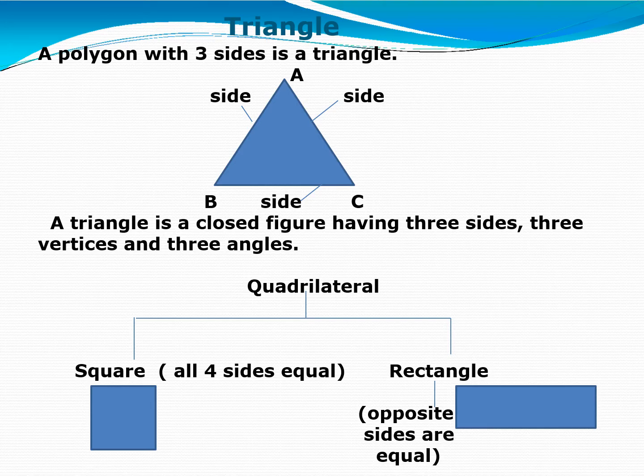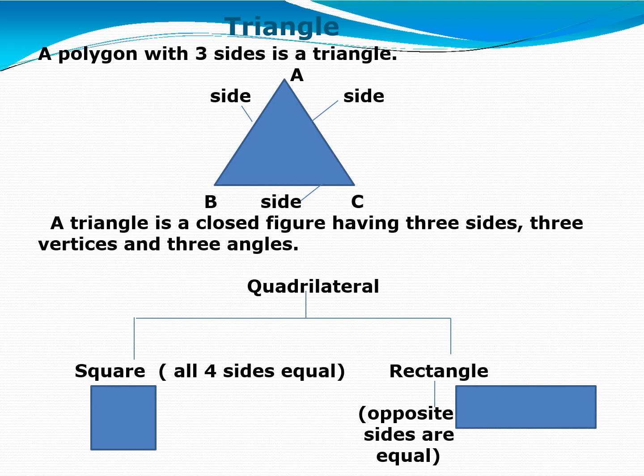Means it has 3 vertices or 3 angles. Vertices or angles are the same thing. Vertices are the corners, right? And it has 3 angles. Like you can read it as angle ABC, angle BCA, angle CAB. Whenever you are reading an angle, you have to put that particular angle in the middle of 2 other alphabets. Right?